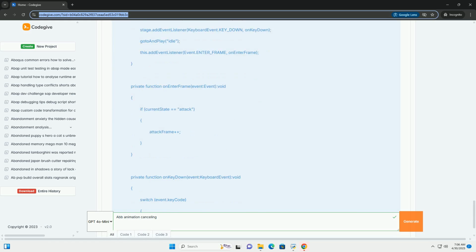Conceptual FSM implementation: 1. State class: define an abstract state class with methods like enterState, executeState, and exitState. 2. Concrete state classes: create concrete classes for each animation state, for example IdleState, WalkState, AttackState, DodgeState, inheriting from the State class. Each concrete state implements the state-specific logic.